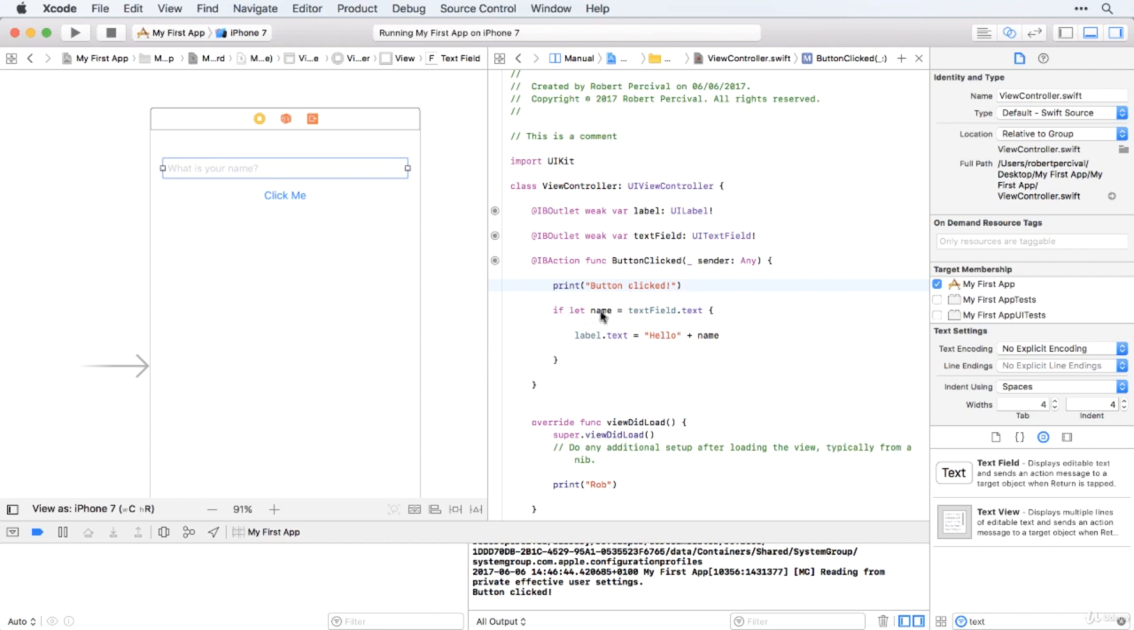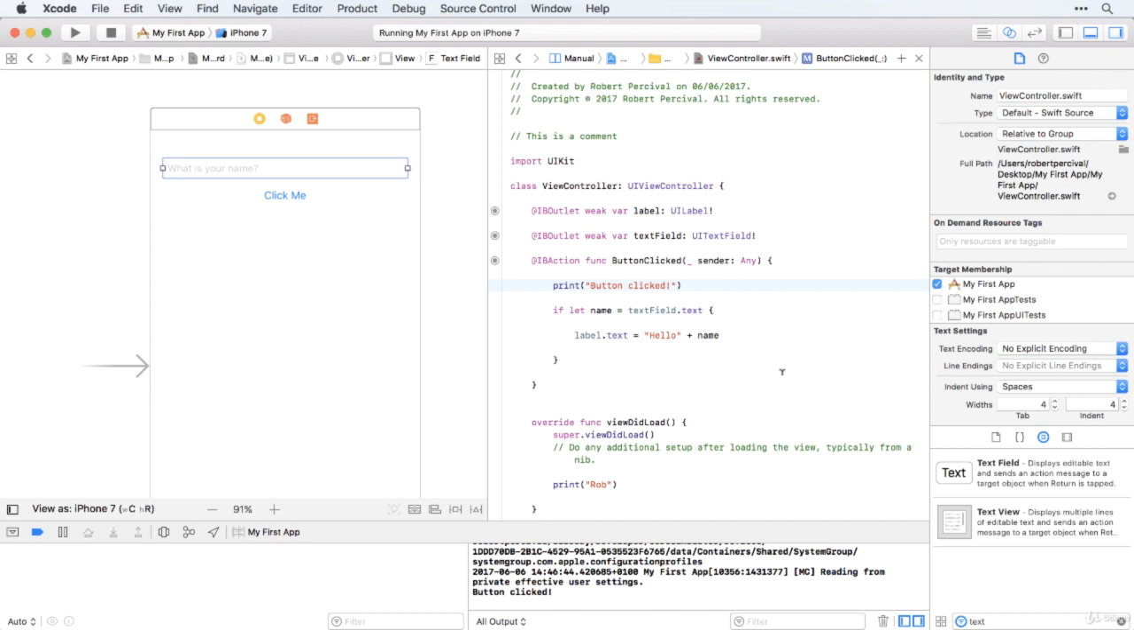So once again, there might be a few small things that aren't 100% clear right now, but hopefully you've got the idea that what this is doing is checking to see if I can create a variable called name, which is equal to textField.text, i.e. the value of this text field. If I can do that, then we'll display hello and then the name.